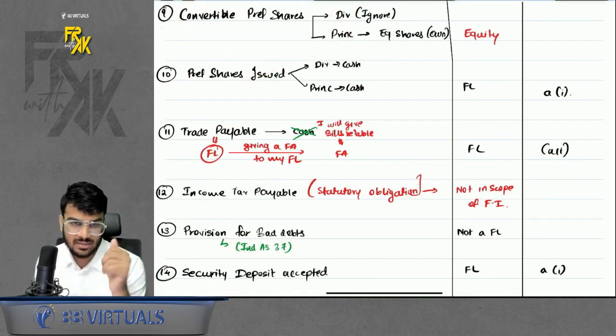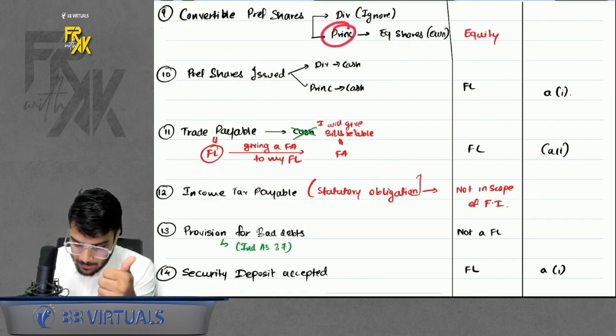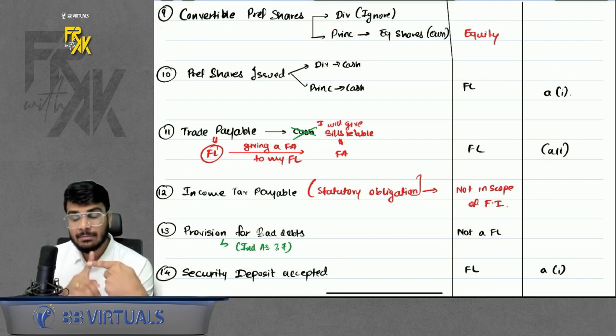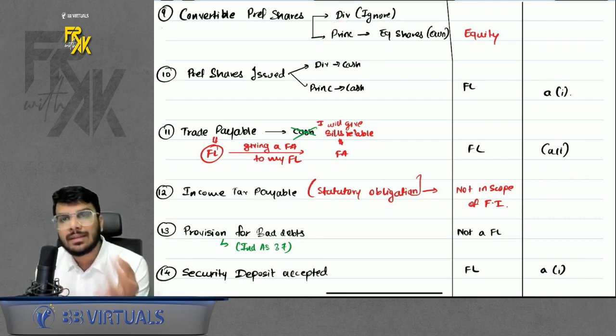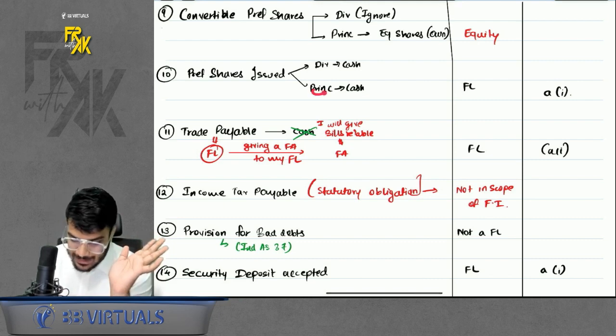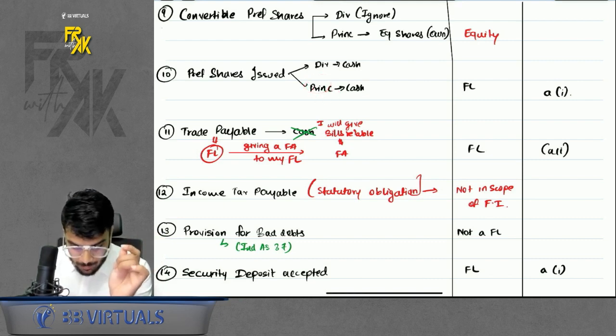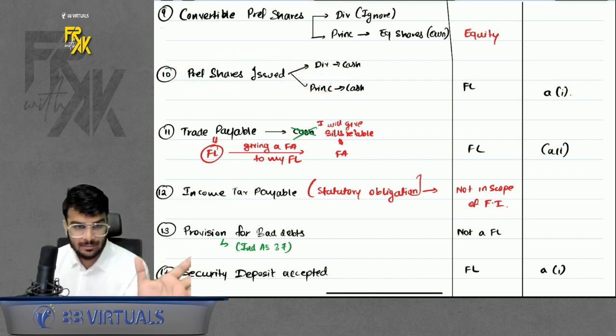See, there are two types of preference shares. One is convertible, which means you will convert the principal into equity. And one is redeemable, which means whatever you give is in cash. Dividend you give in cash. Principal you will give in cash. So whenever normal preference shares are issued, it is a financial liability, right?